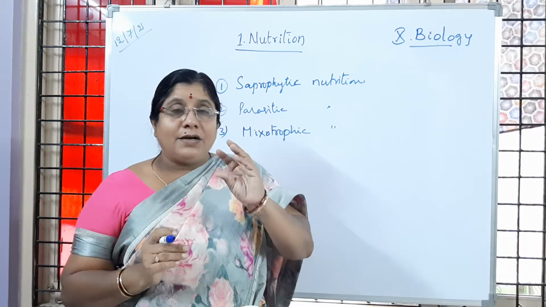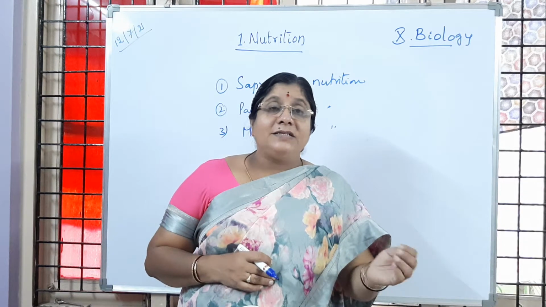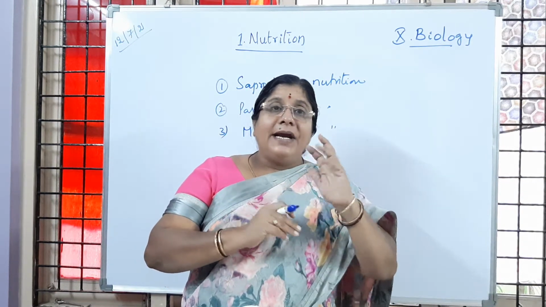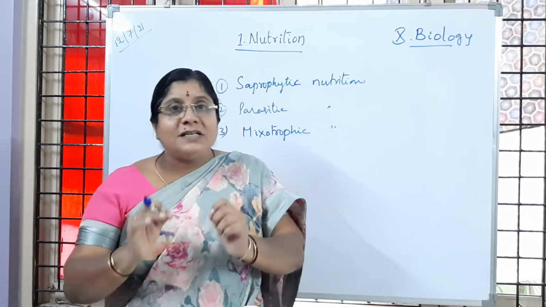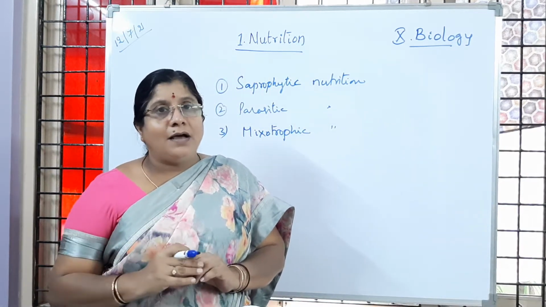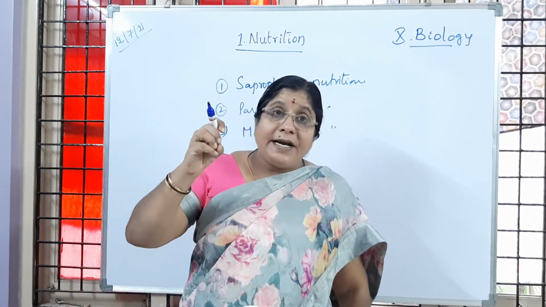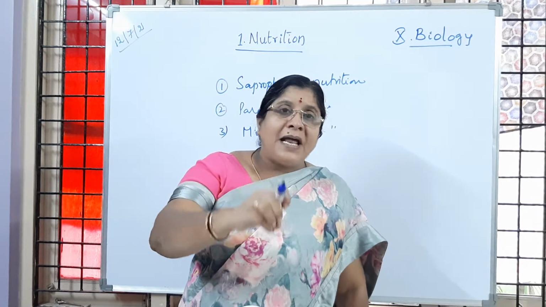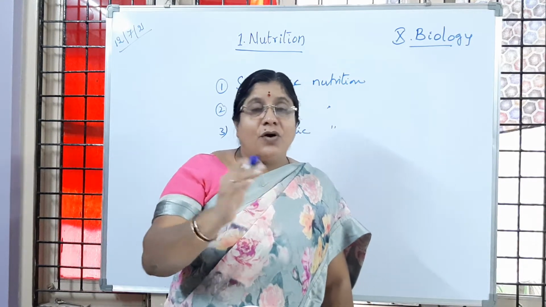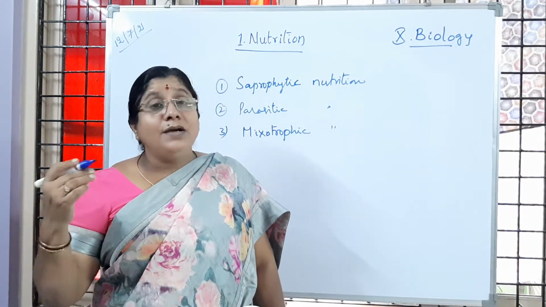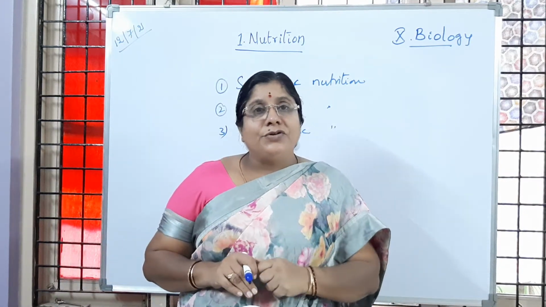So the dodder plant lives on other host plants, entangles them, and collects nutrients from the host plant through special structures called haustoria. Hook-like structures penetrate into the host plant tissues, that is xylem and phloem, which conduct water, minerals and food material. So directly from there the dodder plant collects the nutrients.